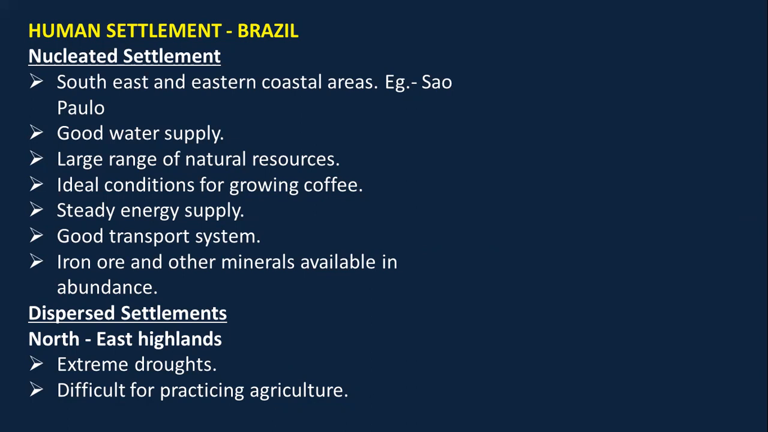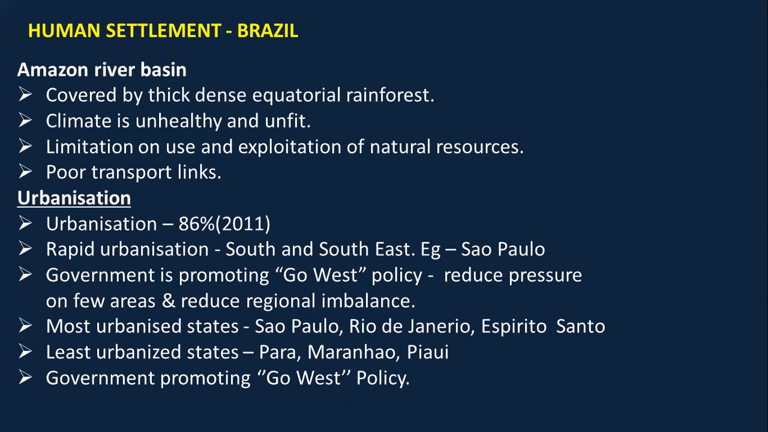But dispersed settlement is found in the northeast highlands क्योंकि वहां पे extreme droughts है, difficult है to practice agriculture. So there we have dispersed settlement. Dispersed settlement is also found in Amazon River Basin because it is covered by thick, dense equatorial rainforest. Because it is very dense equatorial rainforest, the climate here is unhealthy and unfit for people to live.